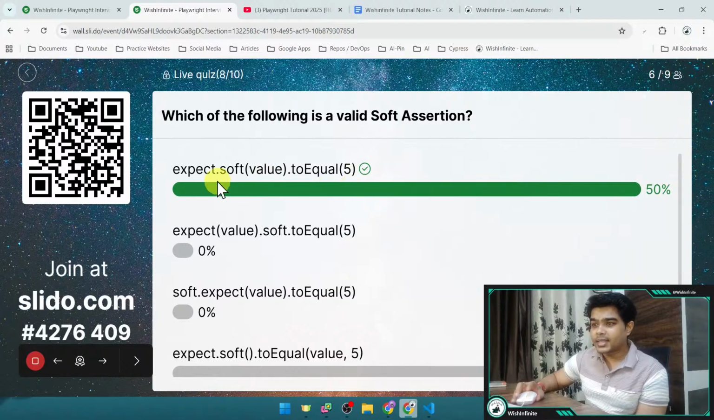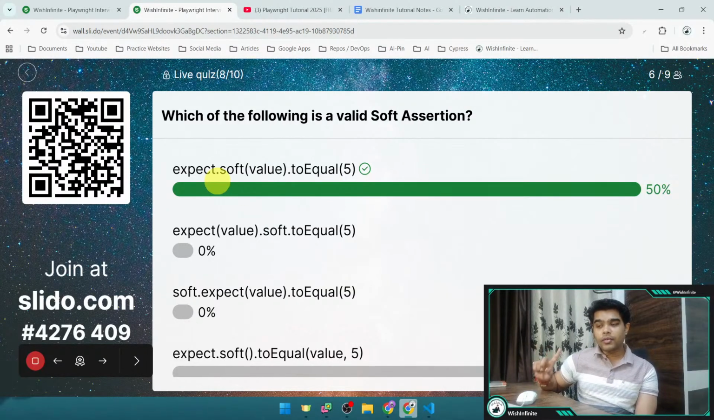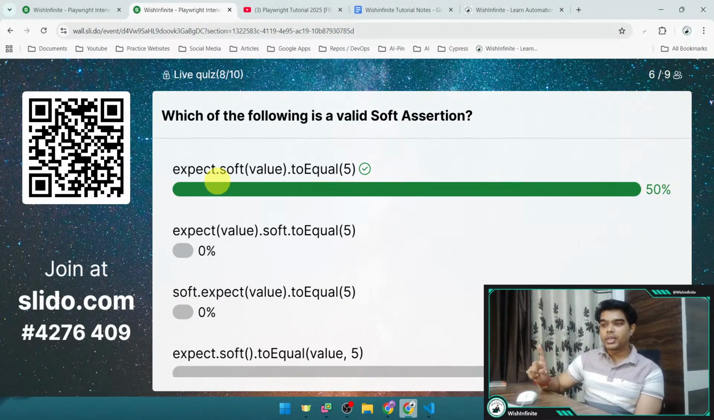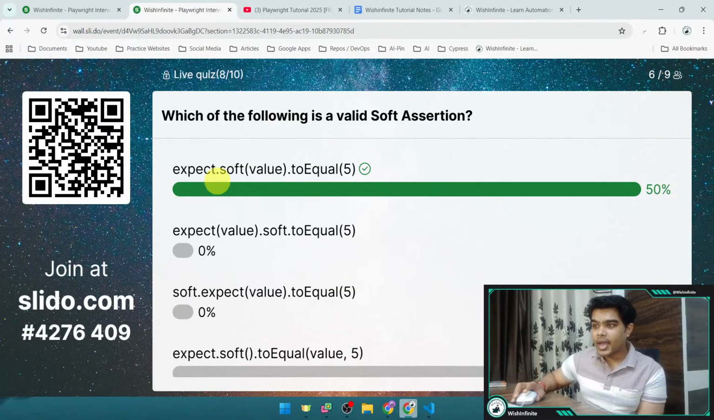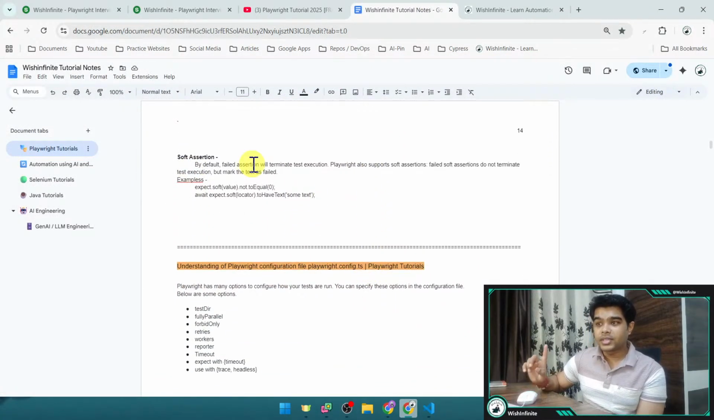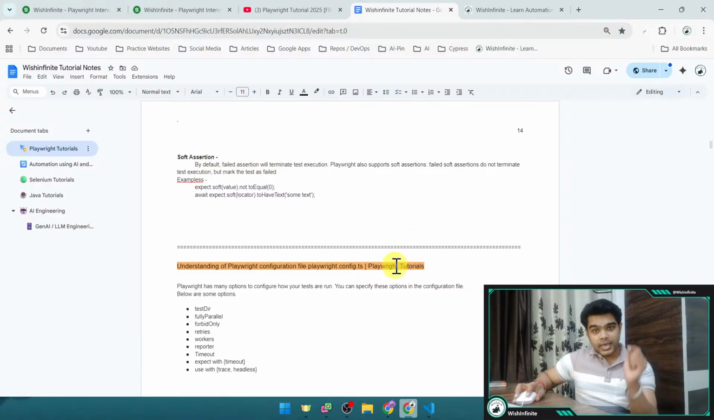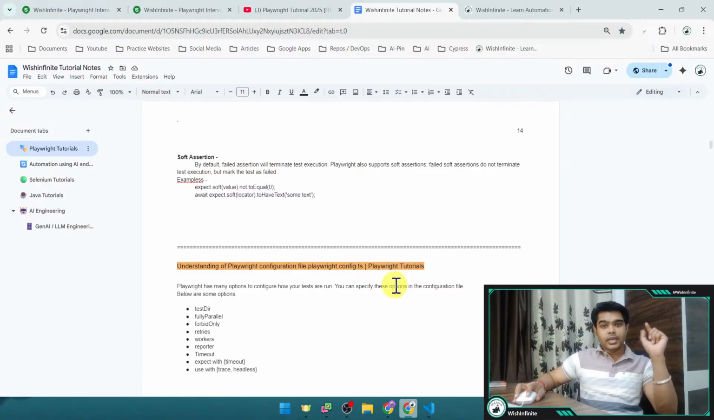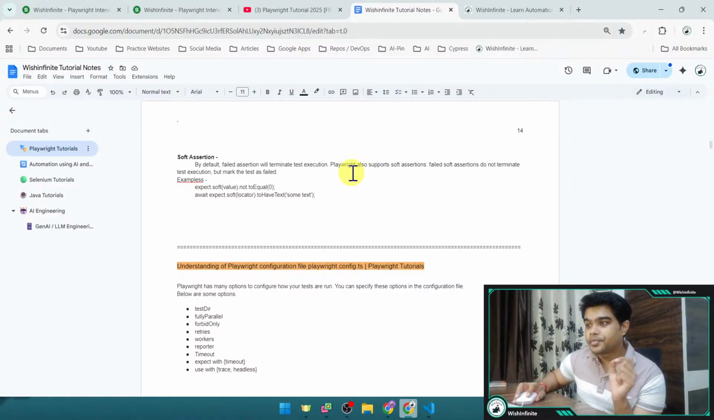So the correct answer is option A, expect soft, then value 2 equal 5. And why it is correct, let me show you in the document. So see, first, what is soft assertion? By default, failed assertions will terminate the test execution. That's what I told, right? If you are putting the normal assertion, or hard assertions, if you have used Selenium, you must have used this particular term, right?